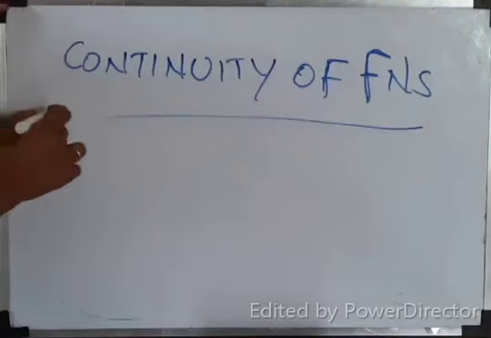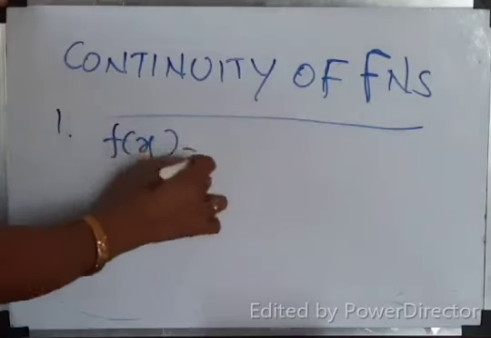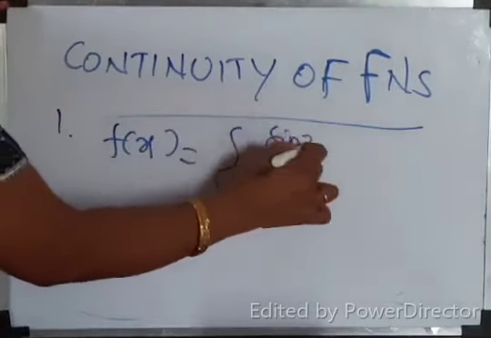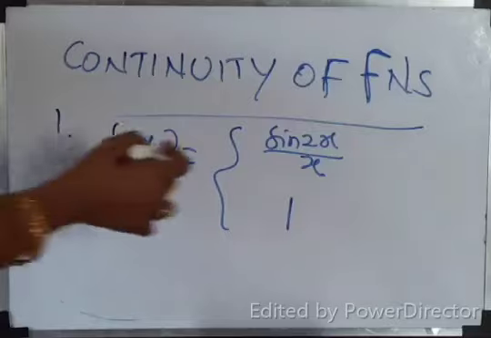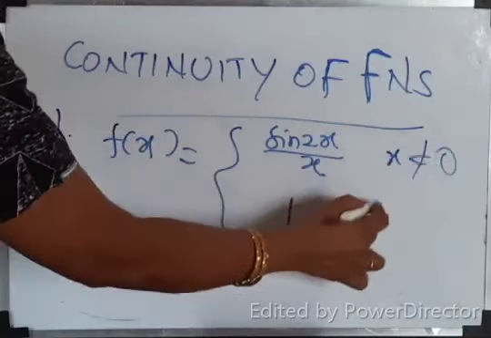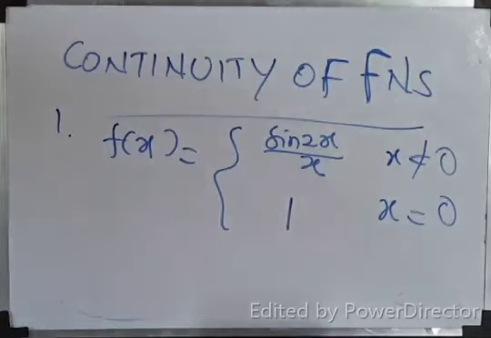First question. Examine whether the function f of x equal to sin 2x by x when x not equal to 0, and 1 when x equal to 0, is continuous or not at x equal to 0.